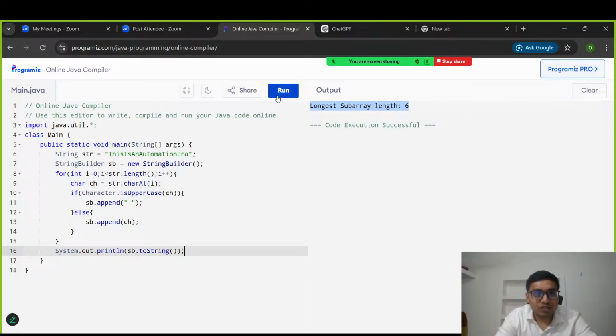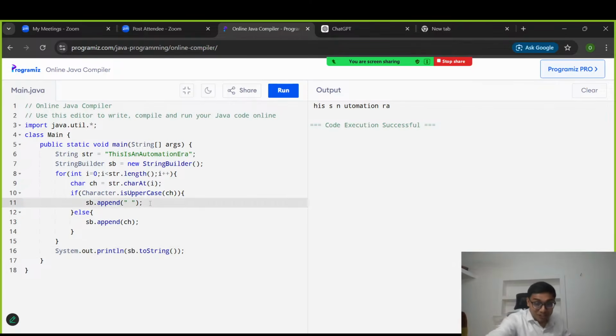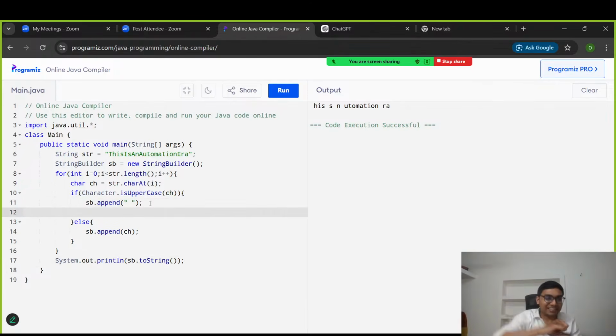Okay, let's try to run it. Okay, so we made a silly mistake. We have added a space, this is fine. Then after that, we need to add that particular character also after converting to lowercase, which we didn't implement.